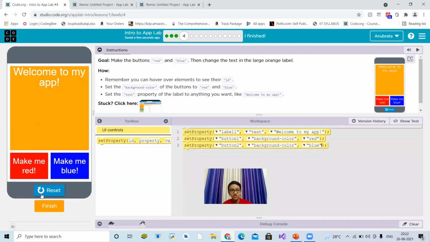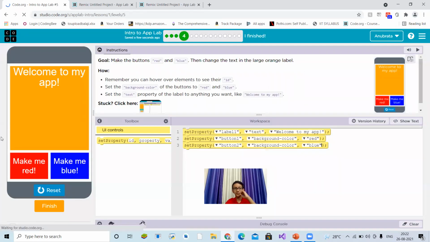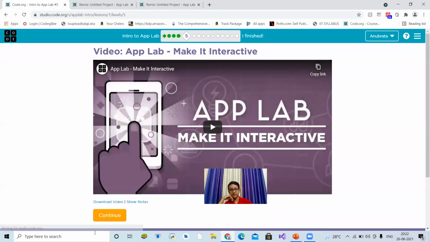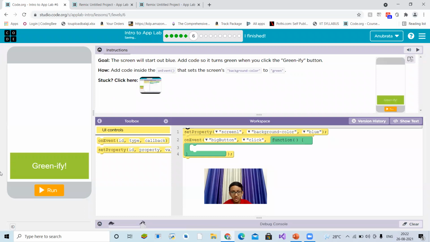Okay, so I've coded much. Now let's continue to the next project. So let's click on finish and let's continue. Oh, make it interactive. I think we don't need to see this because we'll be able to do that by ourselves. Okay, goal is the screen will start out blue and add code so it turns green when you click the greenify